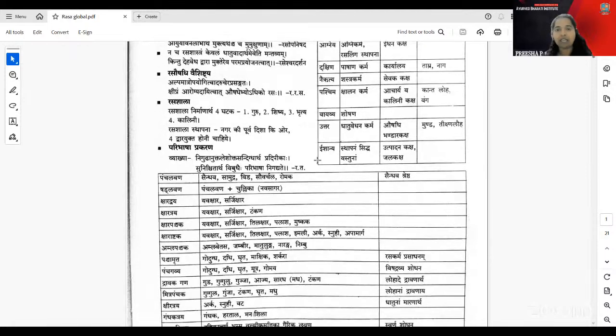The Ishana Kone is there. Ishana Kone is the Siddhavastu Sthapana, and Uttara is the Dhatuvedana Karma. This we need some time to cover. Okay.